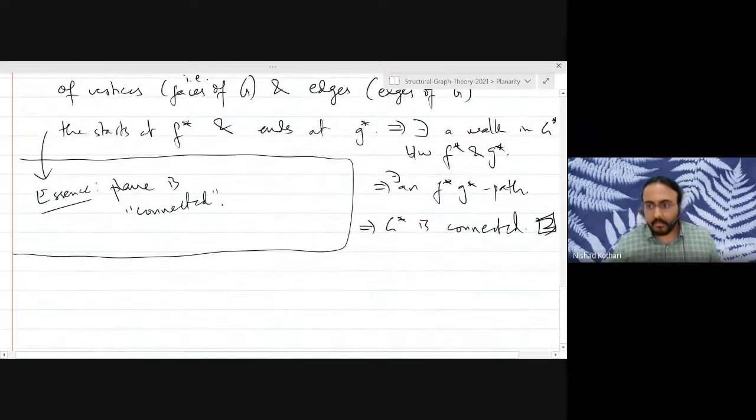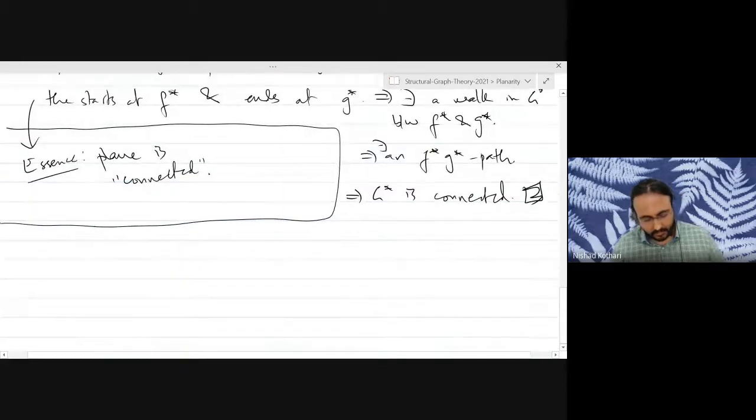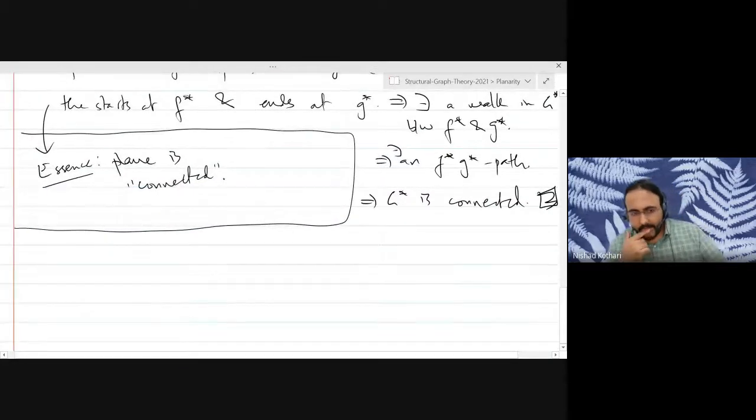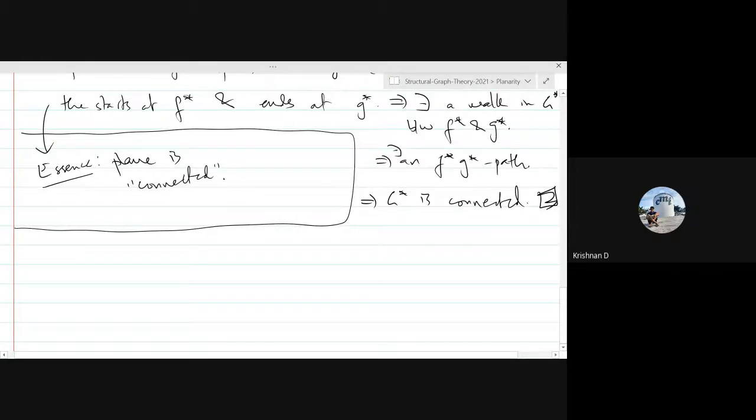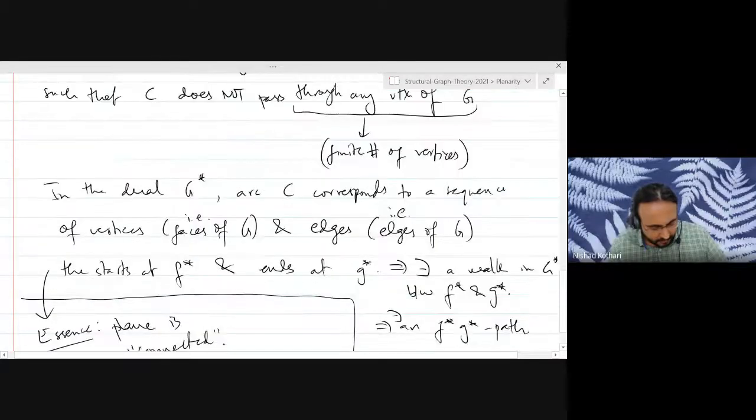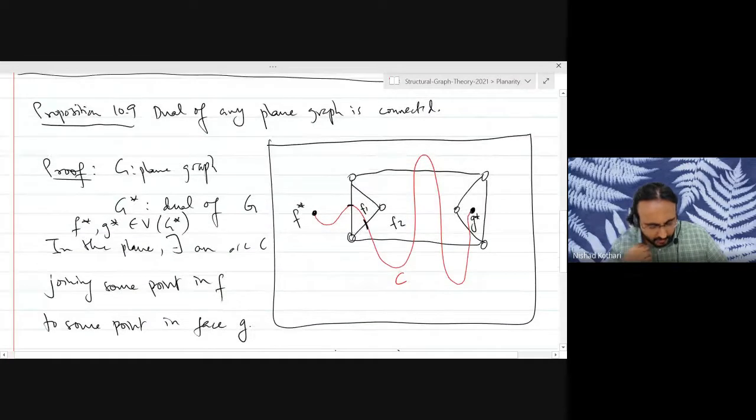Any other questions, concerns, comments? Sir, if we take a path such that it intersects the minimum number of edges, can we call it a path? Minimum number of edges.